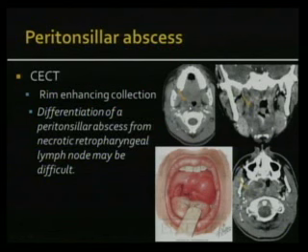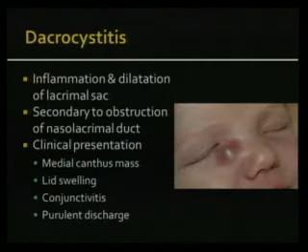So this is an example of a peritonsillar abscess, a rim enhancing collection, and this is another example where the peritonsillar abscess has extended into the parapharyngeal space. And in such cases, it's very easy to see how this can be confused with a retropharyngeal necrotic lymph node. So you actually need to scroll and look if there is a peritonsillar abscess connecting to that. So you have to actually look at all the images. It's very difficult to explain this just on one static image.